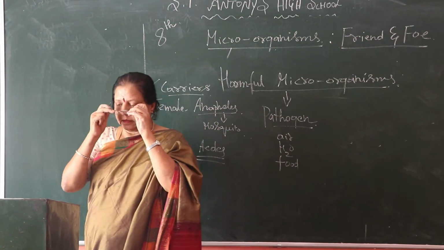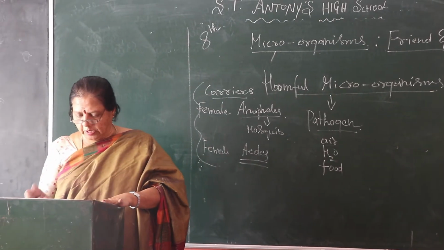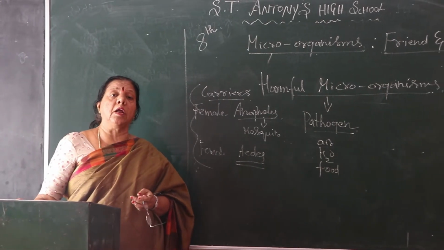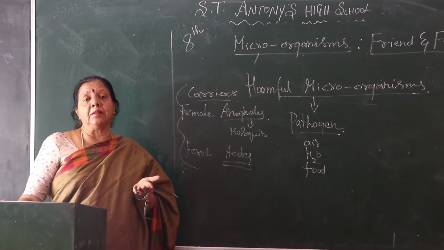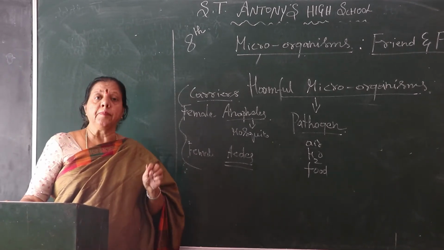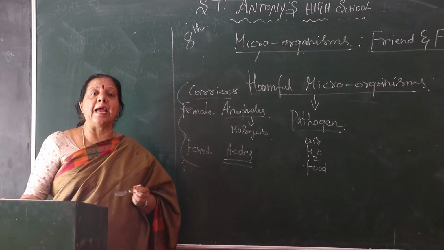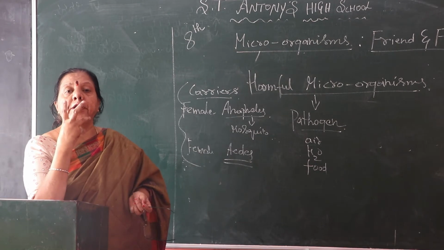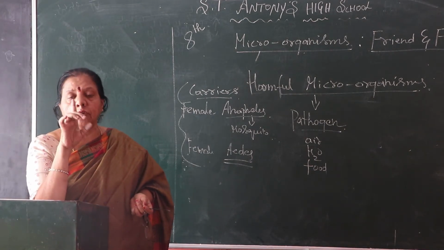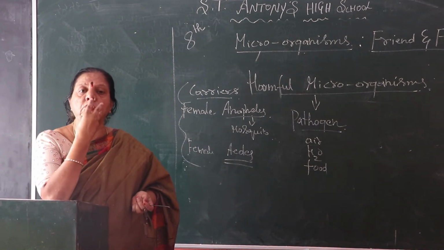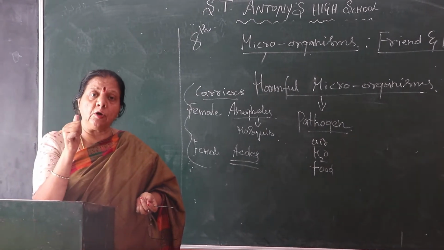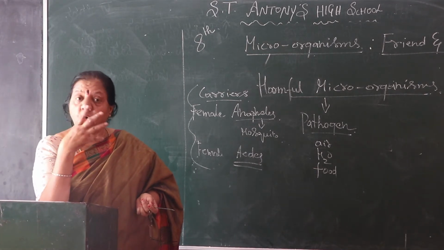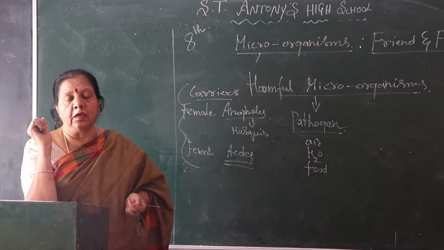So, diseases caused by microorganisms in animals. Not only in human beings and plants, even animals also get diseases from microorganisms, especially cattle. Most of the animals get mouth diseases. How do they get them? By the cattle. Cattle, you know, cows, it spreads from them.